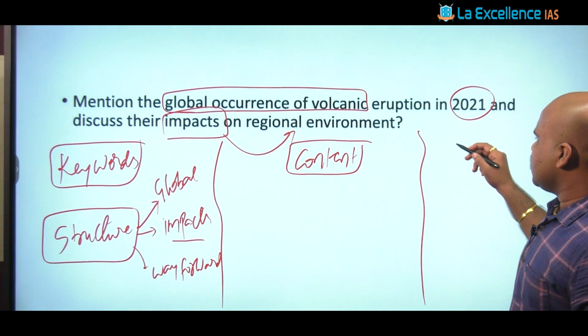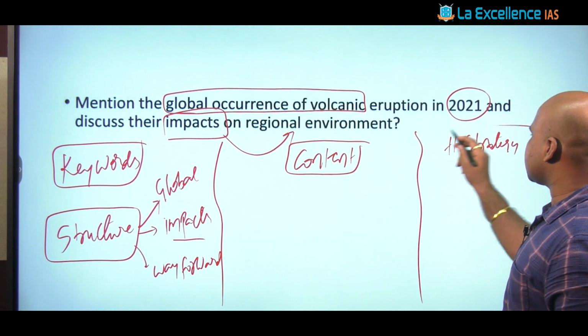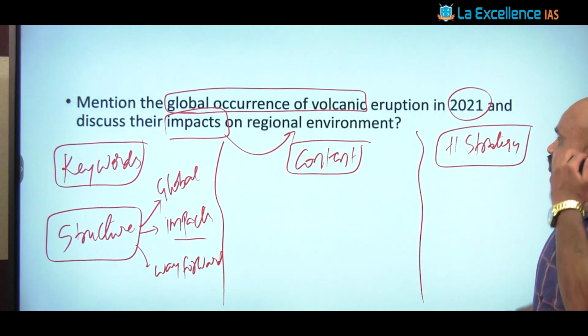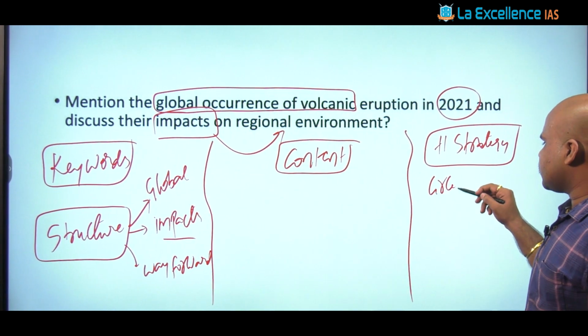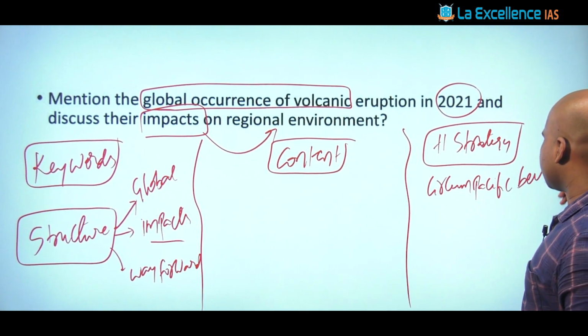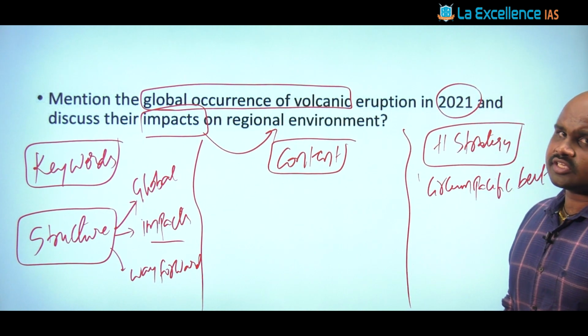Now, what is the +1 strategy? When we talk about the +1 strategy with respect to such a question, as it is a straightforward question, you can talk about the drawing of the circum-Pacific belt, and showing that this particular belt is highly susceptible to volcanic eruptions. This can be one impact.